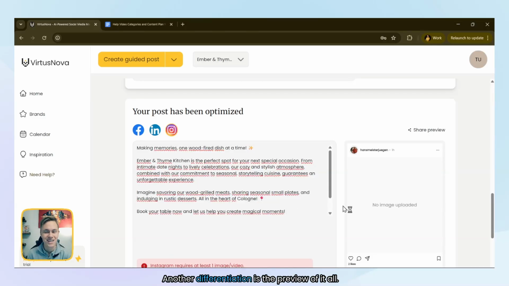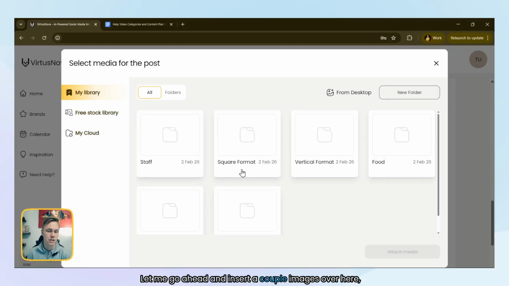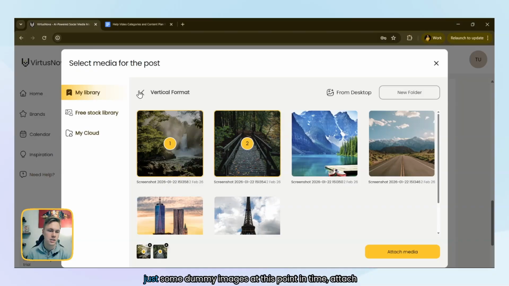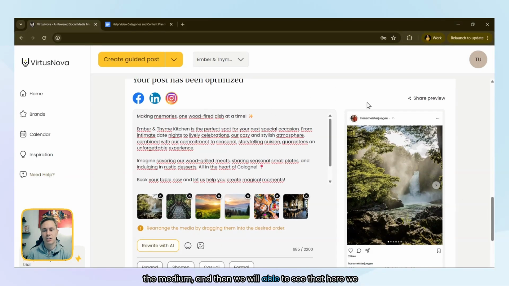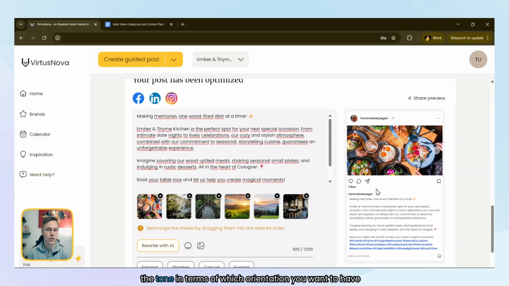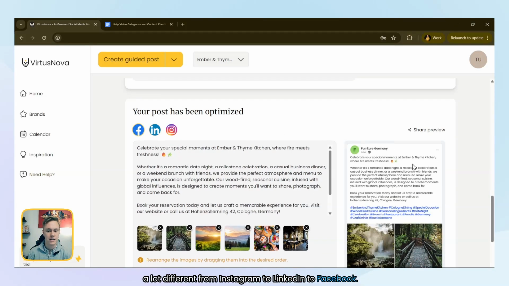Another differentiation is the preview of it all. So what do the posts actually look like? Let me go ahead and insert a couple images over here, just some dummy images at this point in time, attach the media, and then we'll be able to see that here we might want to have the first image that actually gives the tone in terms of which orientation you want to have for the image. Whereas you will see that the preview looks a lot different from Instagram to LinkedIn to Facebook.